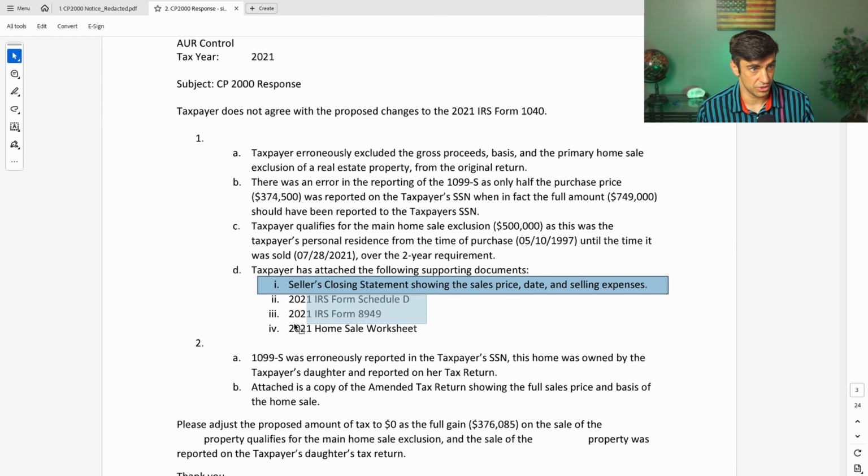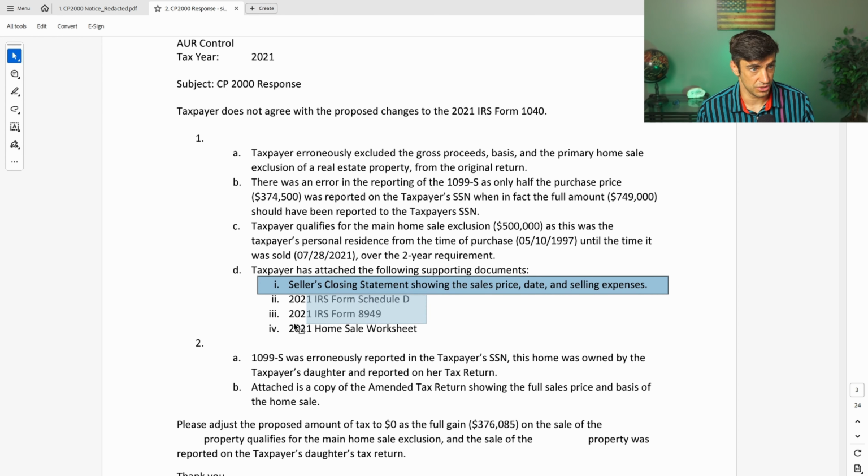Okay, and then in addition, I had number one, now I've got number two here, which was the other issue where she had a 1099 mistakenly issued to her when it wasn't her property, it was her daughter's property. And we're essentially saying, hey, take a look at my daughter's tax return. She already reported this whole thing on there.